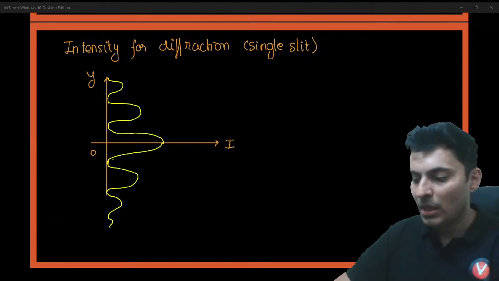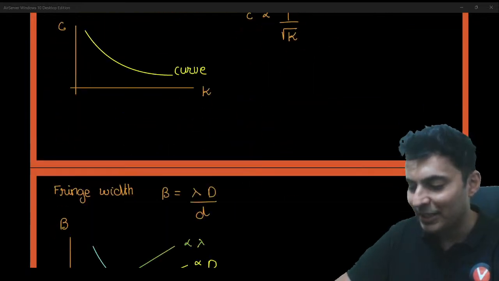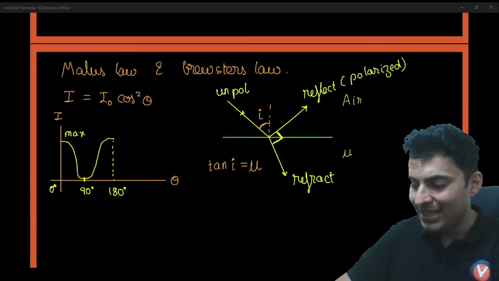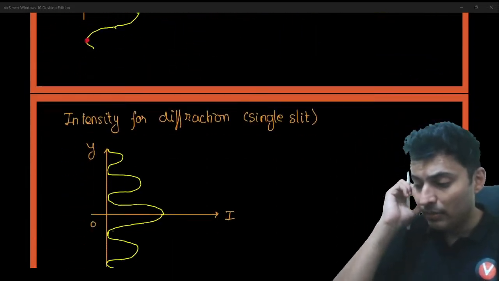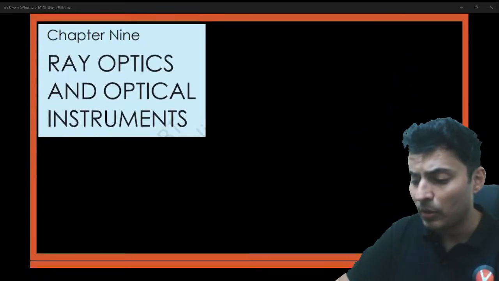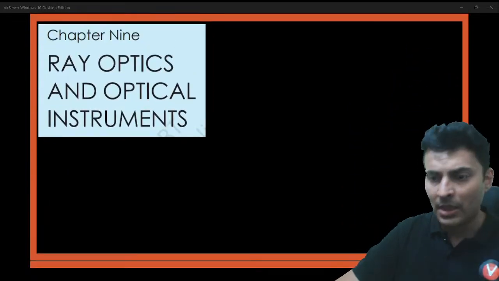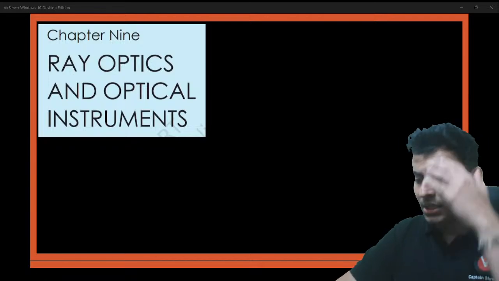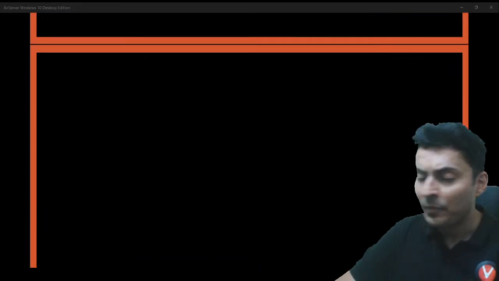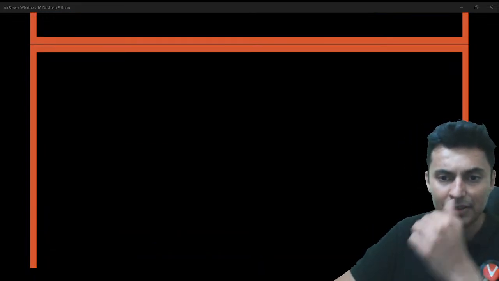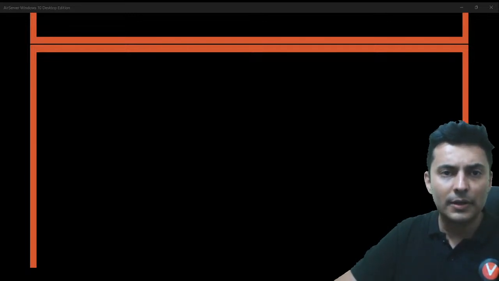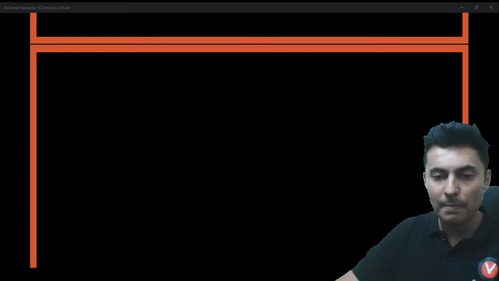We have not yet come to ray optics. This was wave optics for now. These are the major graphical questions in wave optics. Let's go to ray optics and optical instruments as well. A lot of diagrams, or I would say graphs, are there in ray optics as well. Let's have a look at it one by one, my dear students. First thing is your